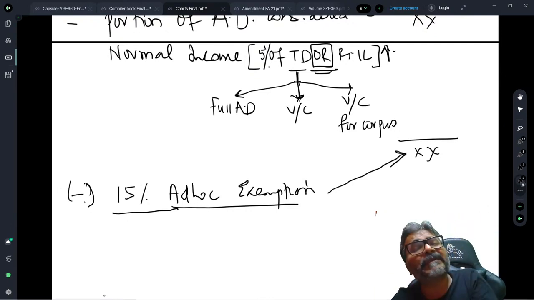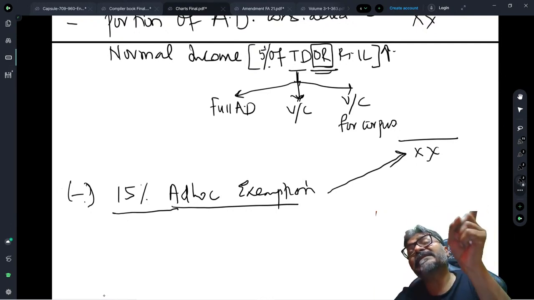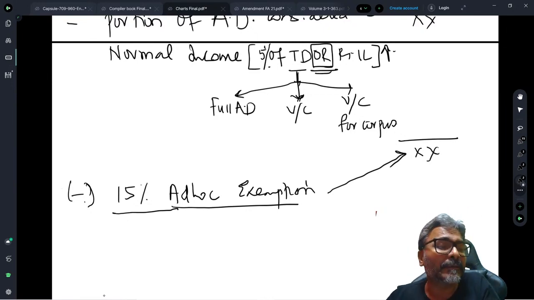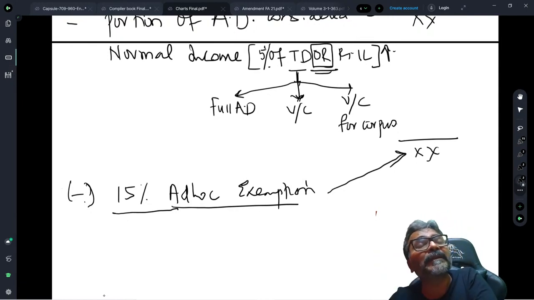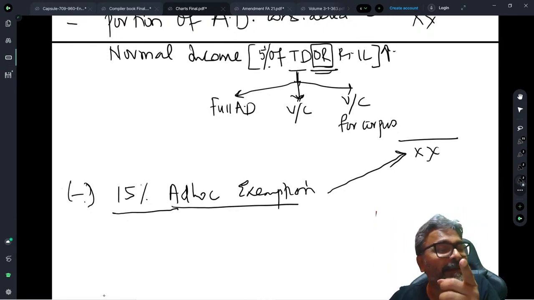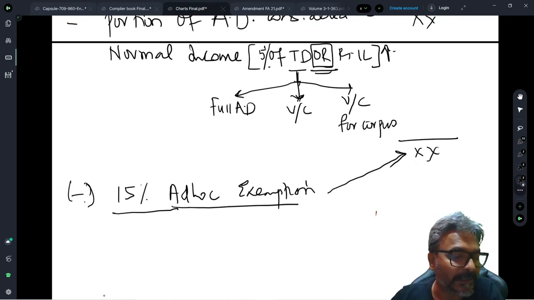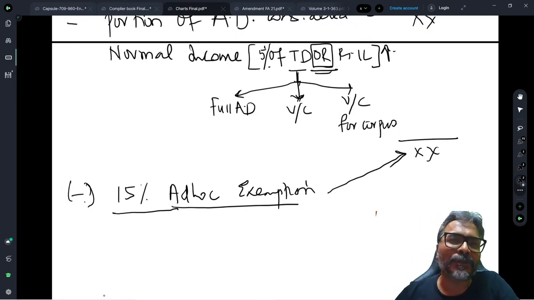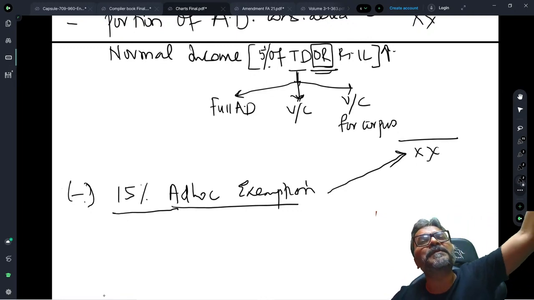If in the question in the examination, they specifically give that the assessee has not invested any amount in the mode specified under 11(5), you can assume safely that they are attacking that 15%, because that 15% ad hoc exemption does not require that the assessee should make an immediate application of the amount towards the charitable or religious purpose in India.